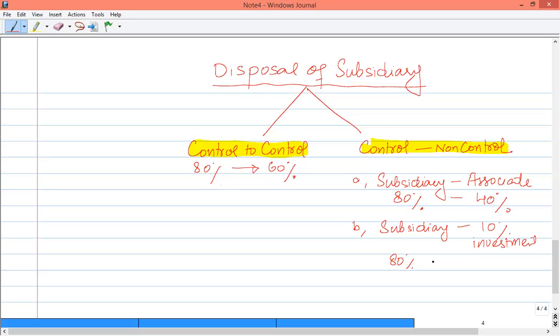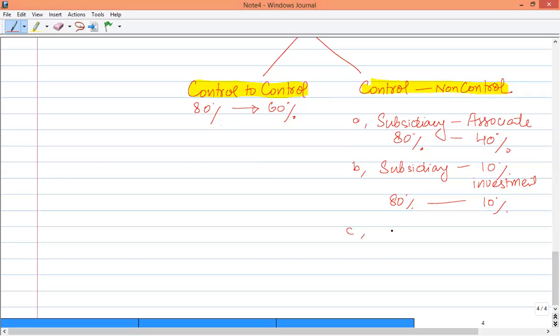So we have 80% shares, and we have disposed of 70% shares. Now the remaining interest reflects a simple investment that we have to account for under IFRS 9. The third scenario might be a case of complete disposal, where we have sold all of the shares that we have acquired. For example, we have an 80% subsidiary, and now there is no percentage of shares held in that company.